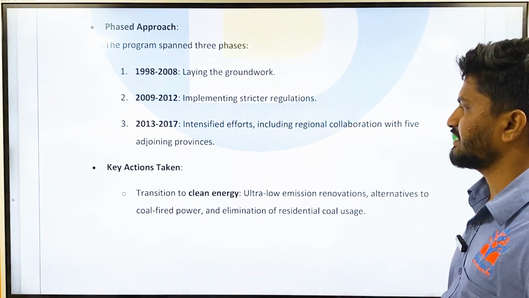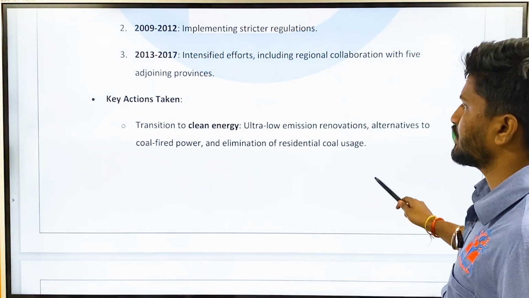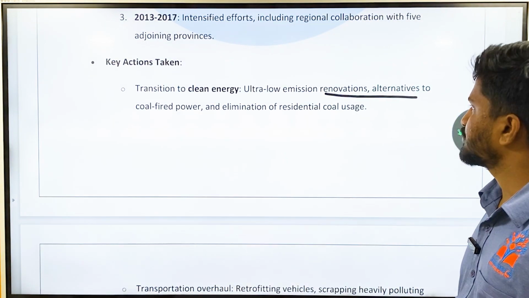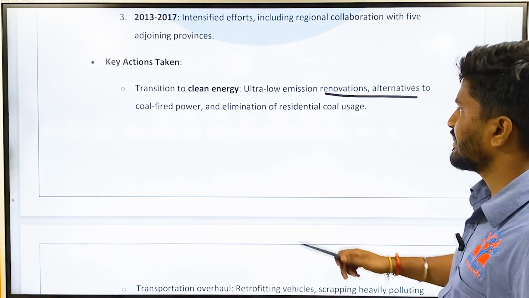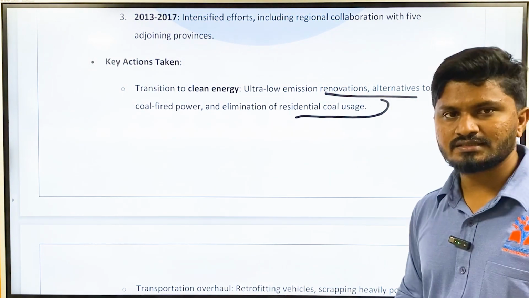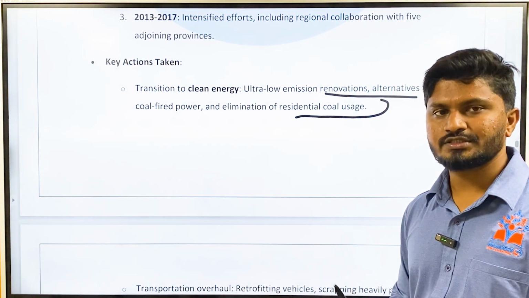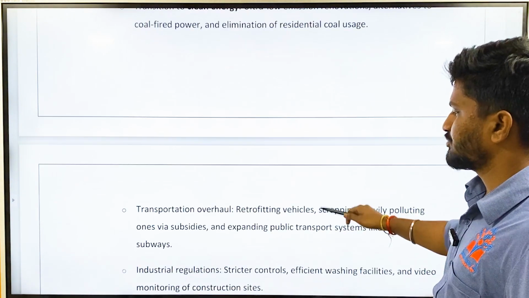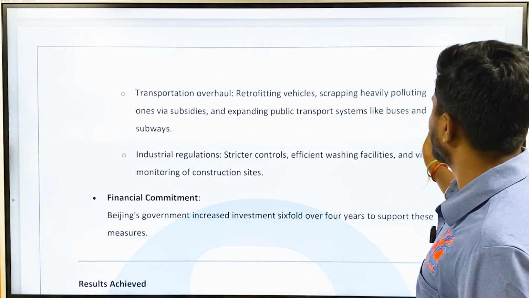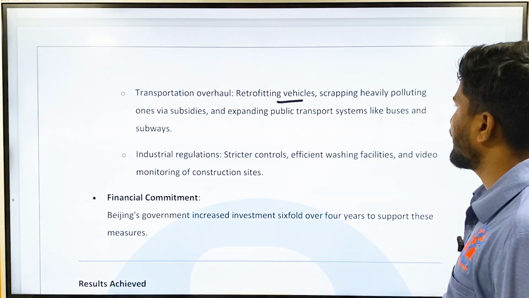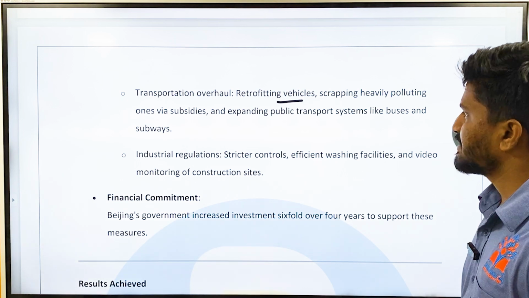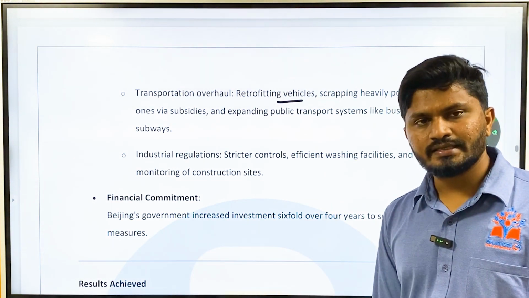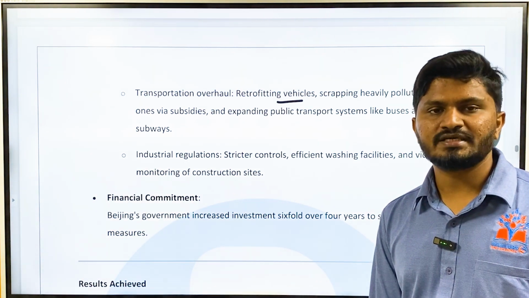So what are the key actions taken? The key actions were transition to clean energy, that is ultra-low emission renovations, alternatives to coal-fired power, and elimination of residential coal usage. These are how they transitioned to clean energy, and the reasons why emissions reduced. Then transportation overhaul: retrofitting of vehicles, scrapping heavily polluting ones via subsidies, and expanding public transport systems like buses and subways. These are being practiced in Delhi also, but their implementation has not been completely successful.